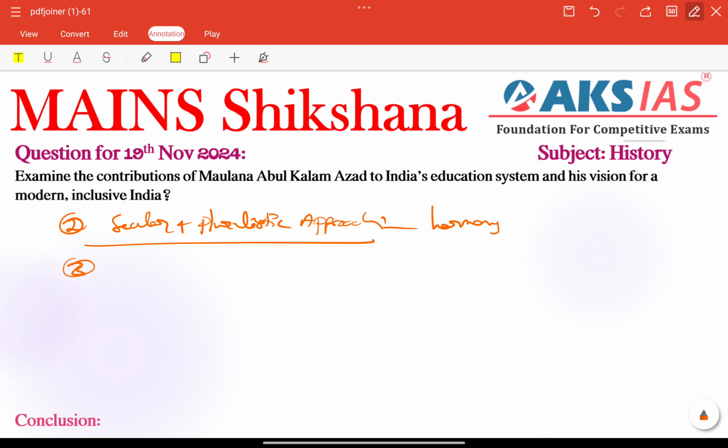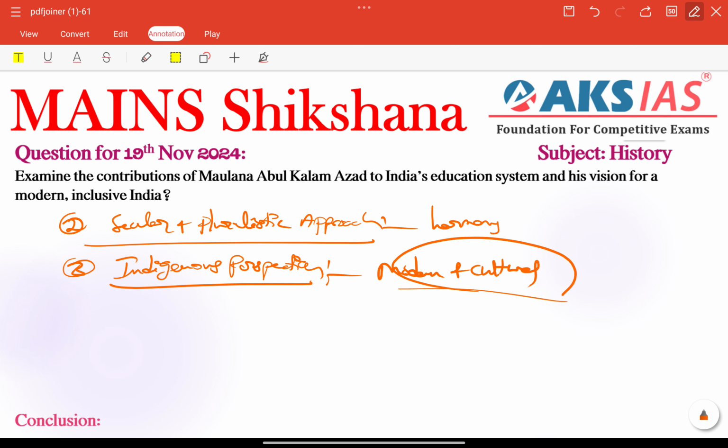Other than that, we can also include a global and indigenous perspective in his vision for modern India. For example, he balanced modern education with cultural heritage. That is the main advantage of his vision for a modern and inclusive India.